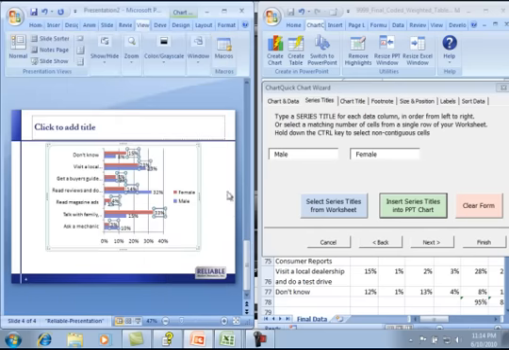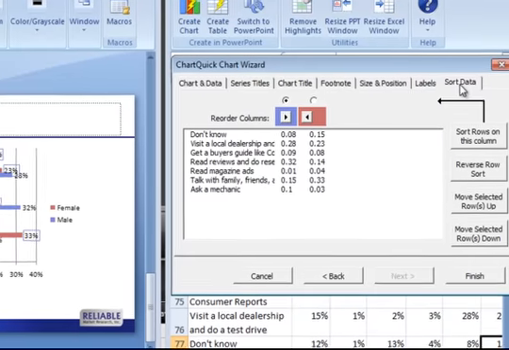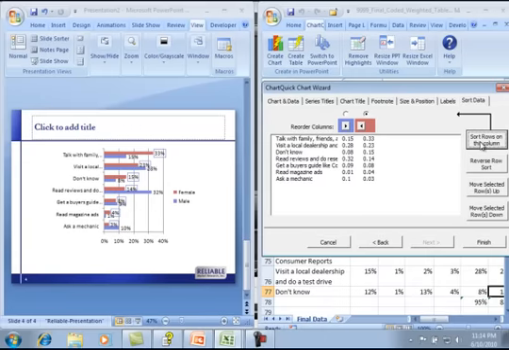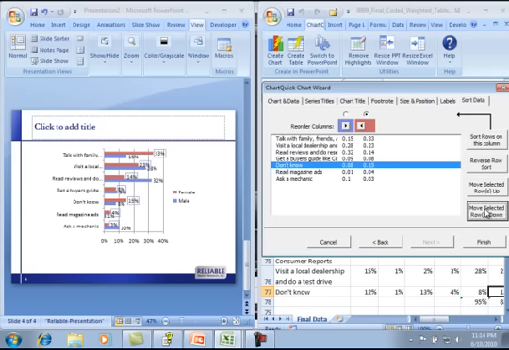This last tab of the charting wizard gives me some very powerful abilities to sort and reorder my data. Suppose I want to sort my bar chart to see the most common answers among female respondents. I just make sure this button is chosen and click Sort Rows on this column. I can even pick a row and move it up or down manually. For example, if I wanted to drop this Don't Know choice to the bottom of my chart.